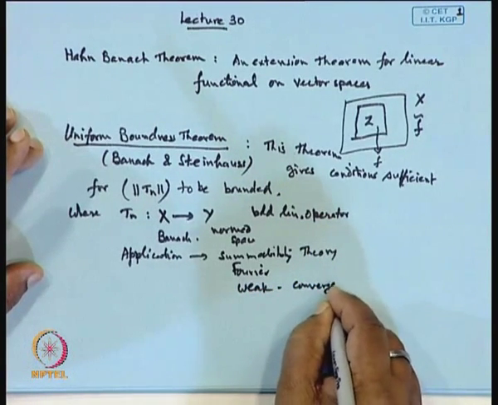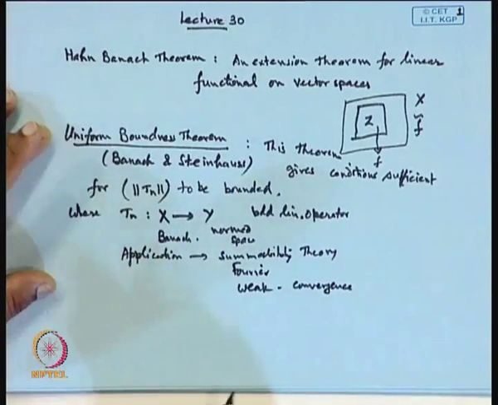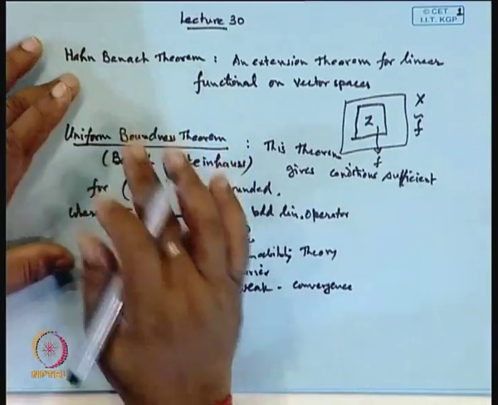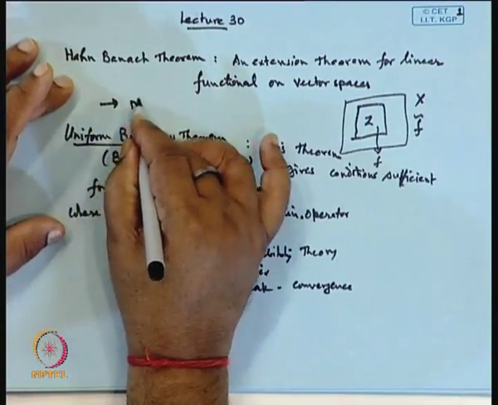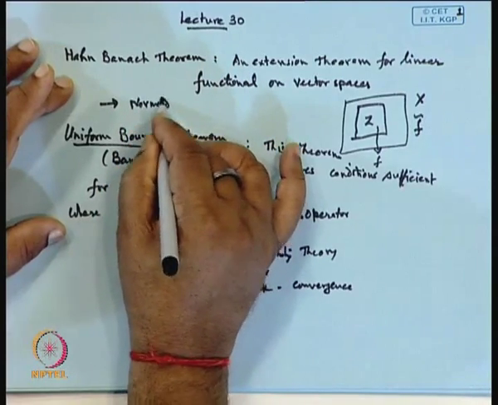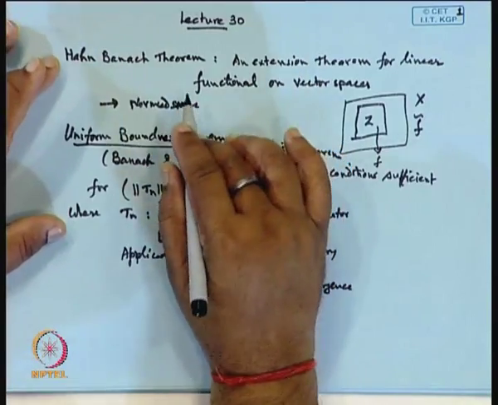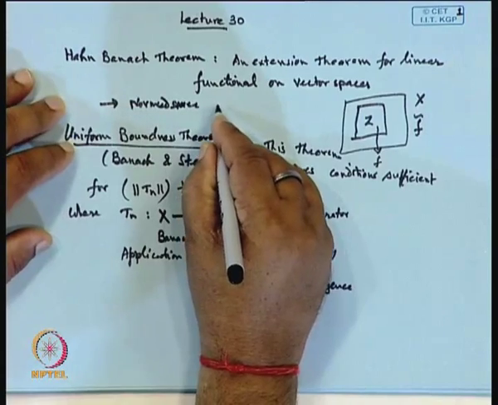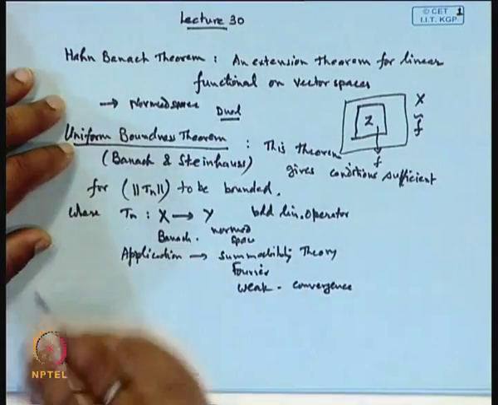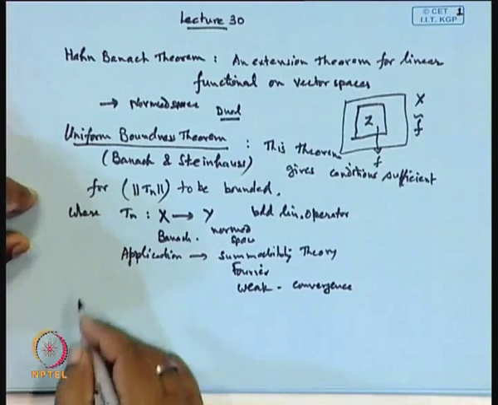In this also we can see the uniform boundedness theorem has a tremendous application. Similarly, the Hahn-Banach theorem gives you the guarantee that norm spaces are sufficiently enriched with linear functionals, so that one can get the concept of the dual very quickly. Okay. So, the third one is the open mapping theorem.